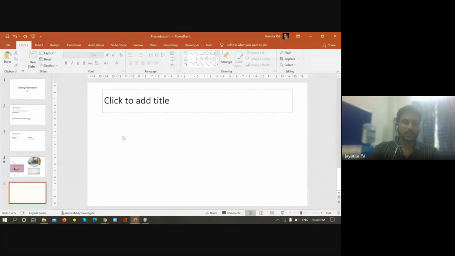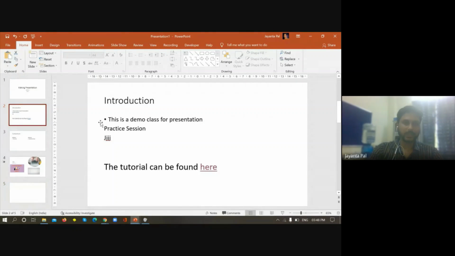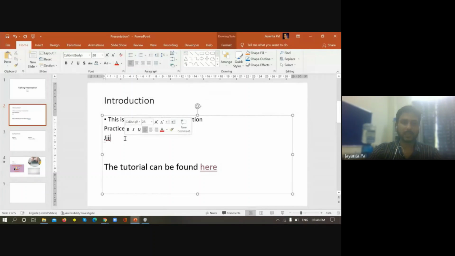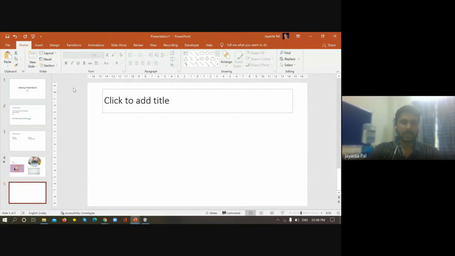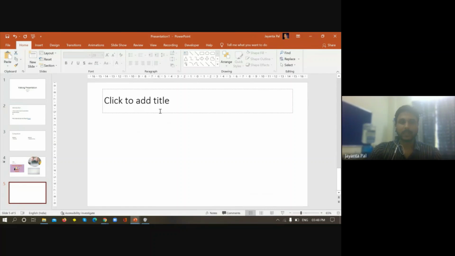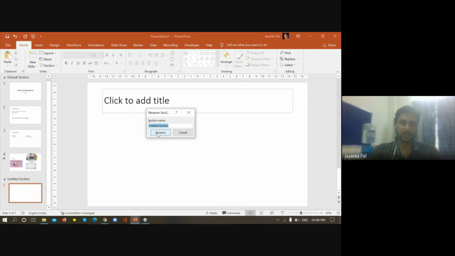Okay, so now see, if I consider this slide, this slide has a header section as well as a content section. But here I have chosen the title only option, right? Now I want this body part again, but presently I do not have that. If I want to insert a new section, I can do that. Insert, add section.